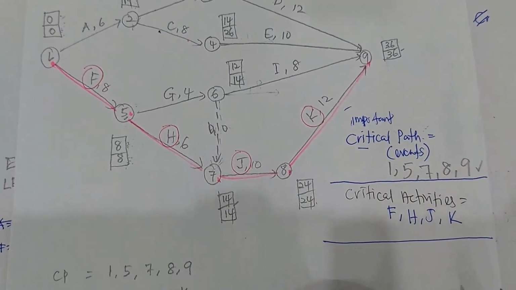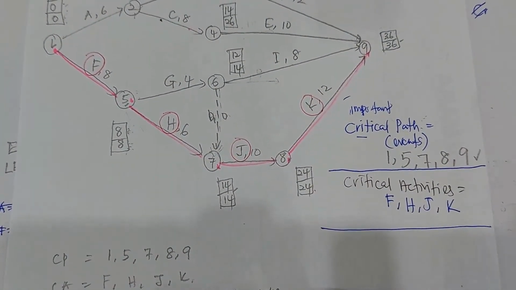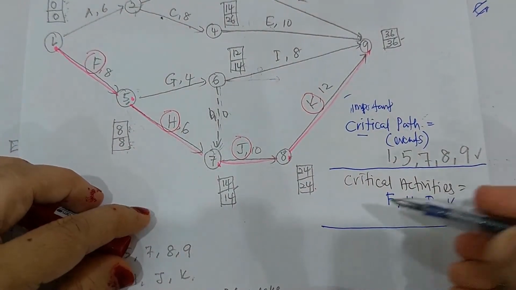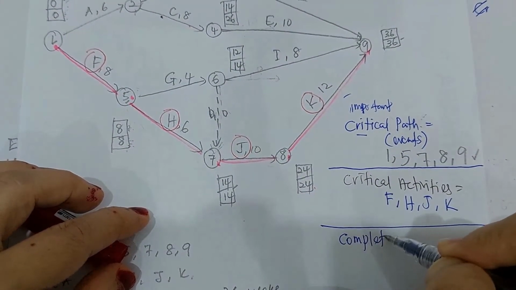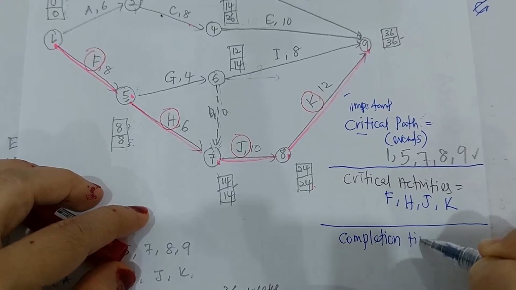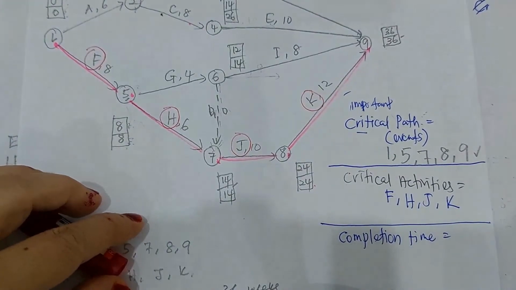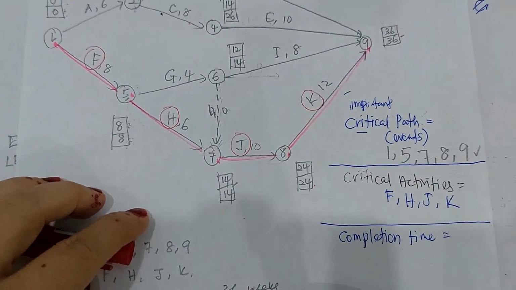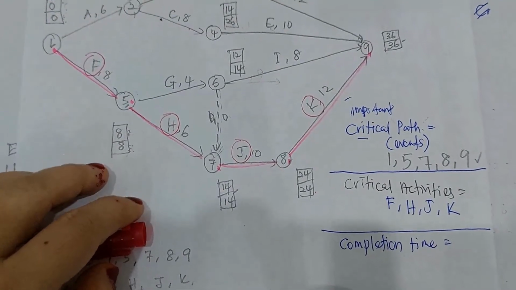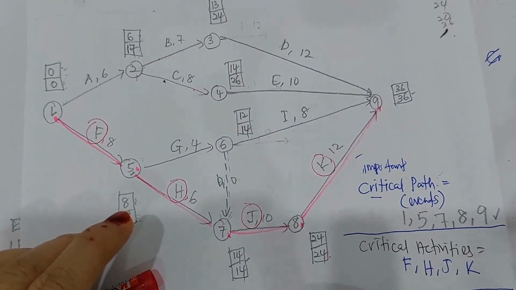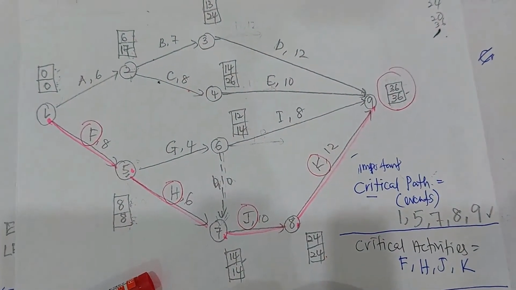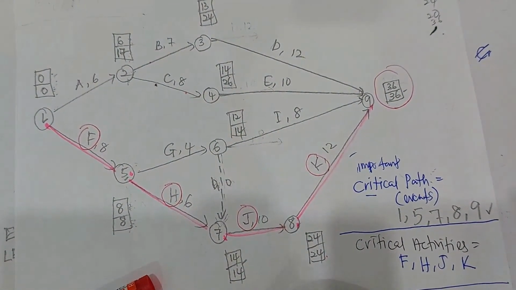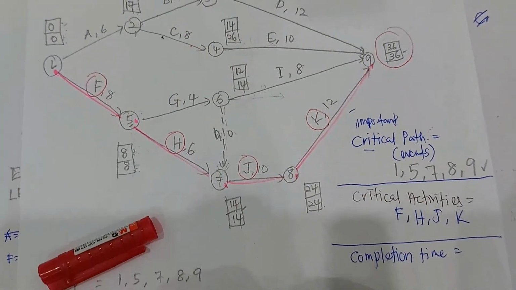And lastly is, okay, determine the completion time of the project. Bilakah masa projek ni akan tamat? So determine the completion time of the project. It is very simple and straightforward. Whatever you have here in your last note at your last event, that number, that will be the answer for your completion time.